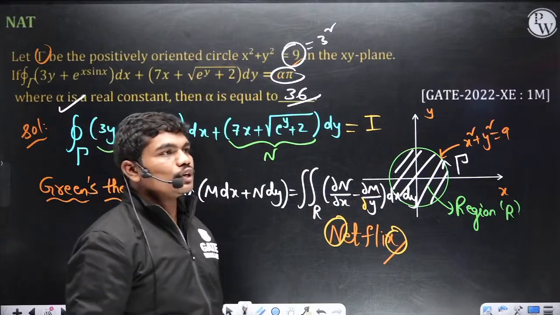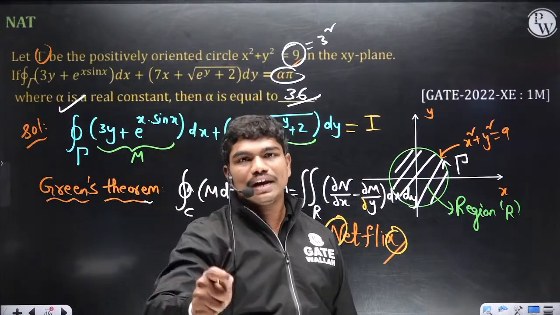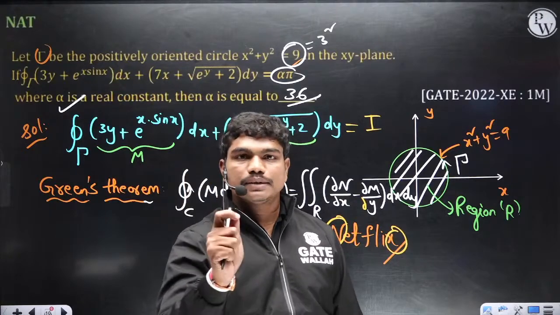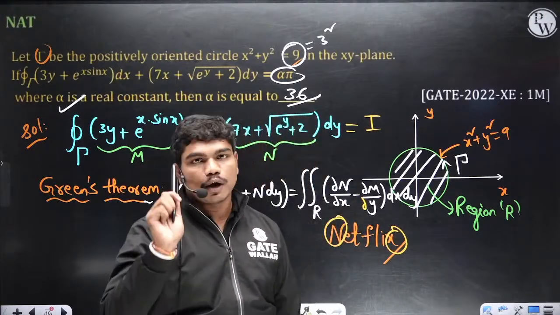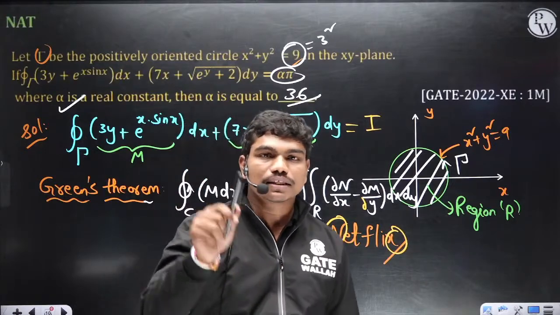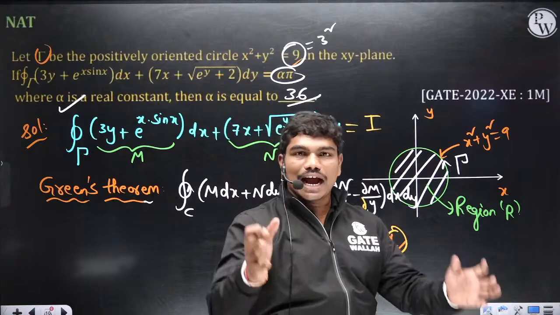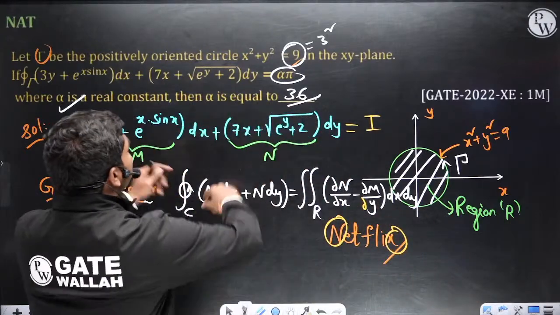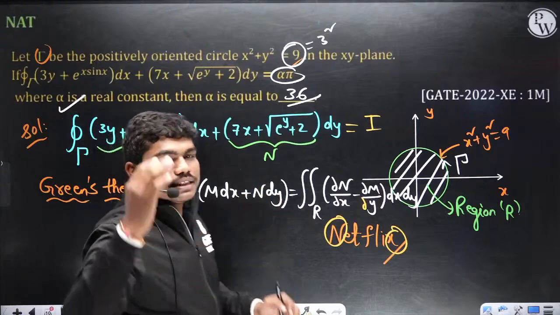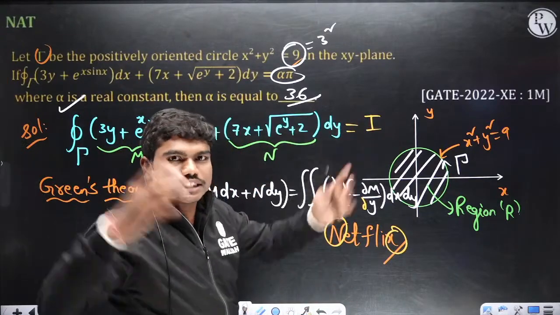Fine. So did you understand how to apply Green's theorem? Actually, Green's theorem is valid only and only if the path is closed. If the path is open, you cannot apply Green's theorem. Please keep this point in mind, because sometimes if they don't close the path, then you cannot apply Green's theorem. But generally they ask for closed paths in the exam to make the question simple. See, even these questions are given with these functions. In the exam, what you feel when you see e power x into sin x is that the question is very large and you will leave that question.